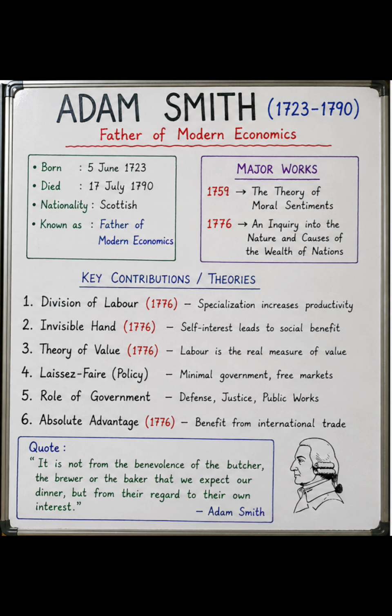So, as per Adam Smith, it is not from the benevolence of the butcher, the brewer or the baker that we expect our dinner, but from their regard to their own interest. In simple words, the baker is not working for our welfare. He doesn't care if we want food or not, but he is working for his own self-interest, meaning he will get the money.